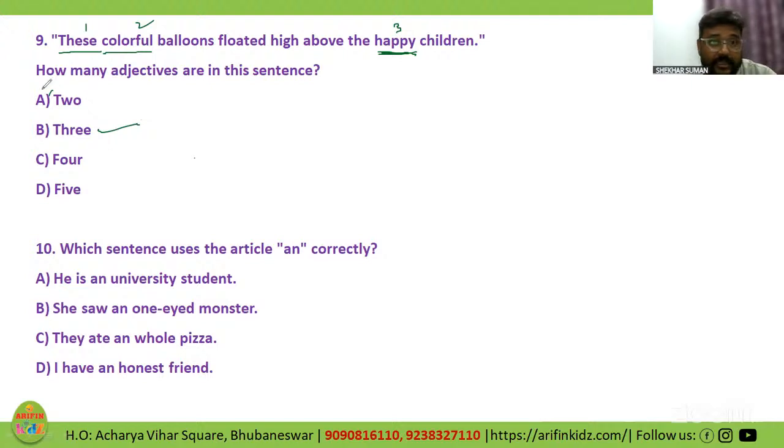No, Swastik, these colorful balloons, demonstrative, na? These. Last one, which sentence uses the article "an" correctly over here? As I told you, the determiner. He is an university student.